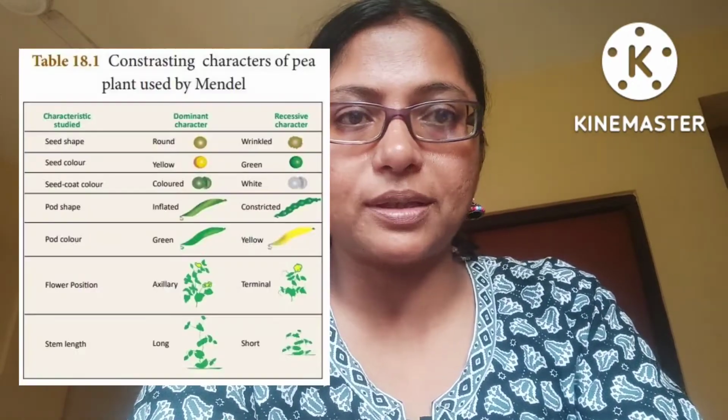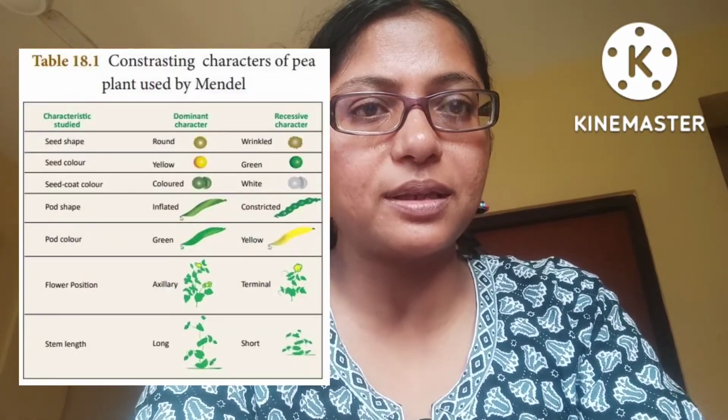So, in height, tall is the dominant characteristic. Similarly, in color of seed, yellow versus green, yellow is the dominant characteristic. In the shape of the seed, round versus wrinkled, round is the dominant characteristic. Position of the flower, axillary versus apical, the axillary flower is the dominant characteristic, etc. So there are 7 dominant characteristics in Mendel's pea plant.